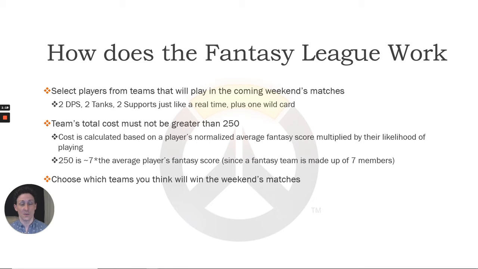Players have a cost, which is related to how well they've been doing for the season. So to increase variety in fantasy team players, there's a cost limit. So you want to keep your cost below that. Also, choosing which teams you think will win this weekend's matches.